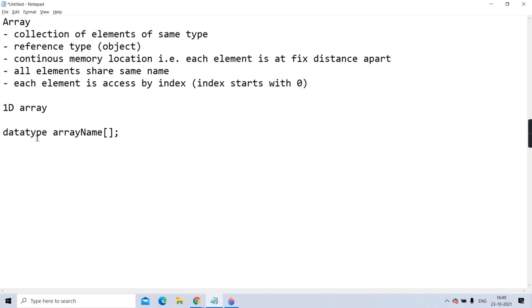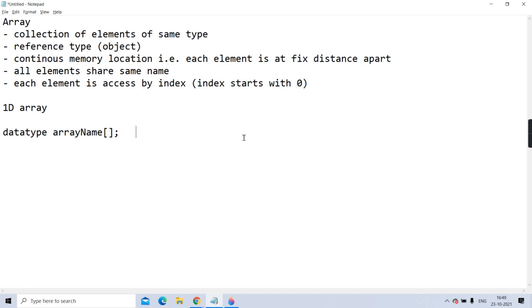Always remember, whenever you declare an array in Java, you never give the size. Unlike C and C++, it is the opposite. Over there you have to strictly give the size, you cannot leave it blank. Here you cannot write anything. If you write a size here, a syntax error will come. You have to leave it blank.